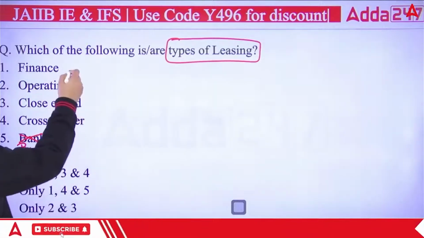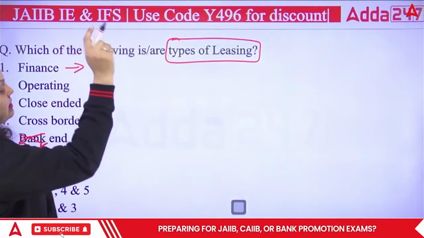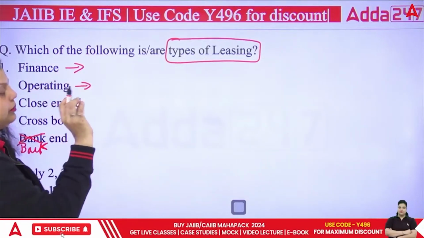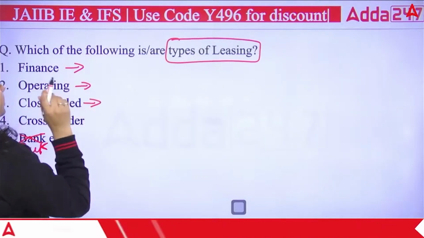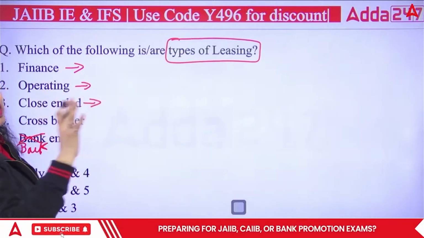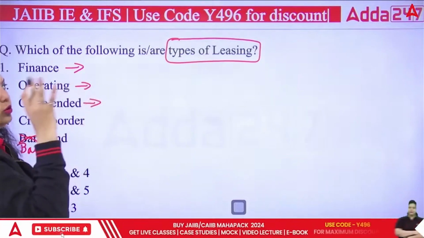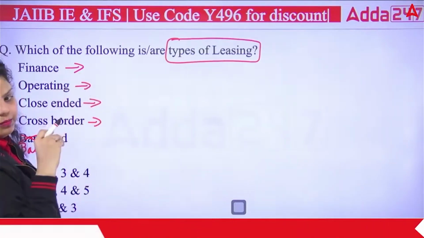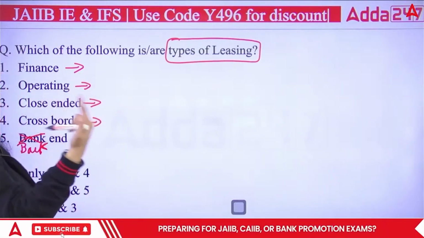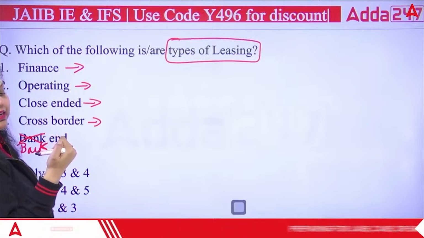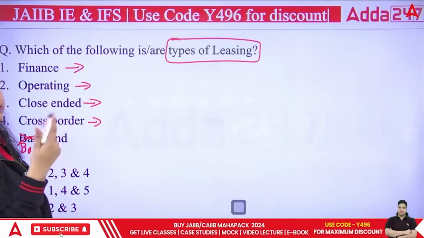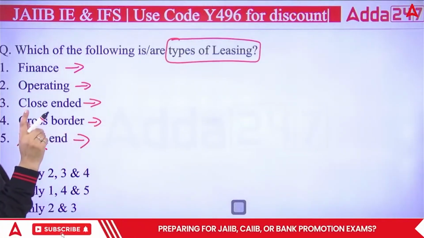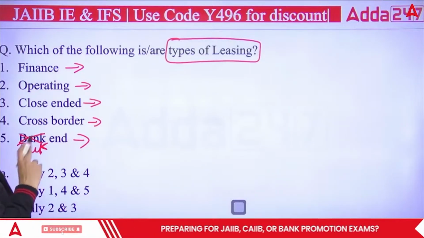In the finance lease, you will take the asset for the economic life of the asset. In operating lease, you are taking a lease of a particular asset for a short-term period. In close-handed, you will not be allowed to purchase it after a certain while, when your transaction and maturity have been completed. Then cross-border, the parties who are leasing property to each other are living in two different countries. And back end means when your rentals will be high in the end. That is what back end is.